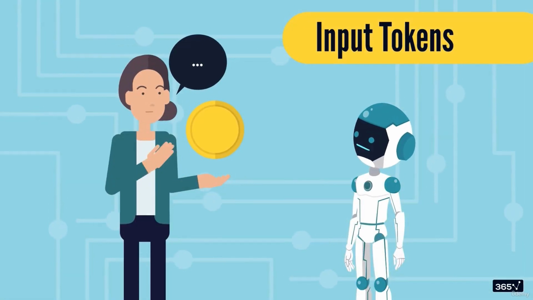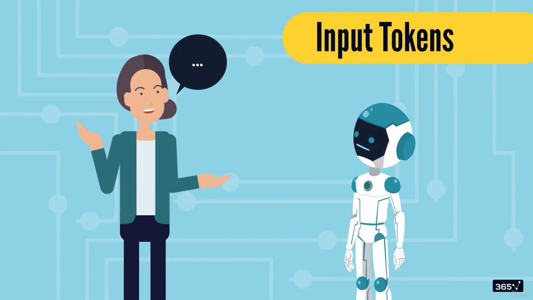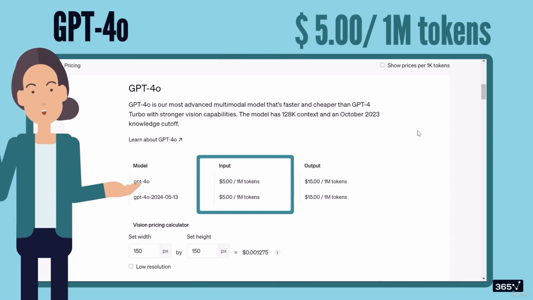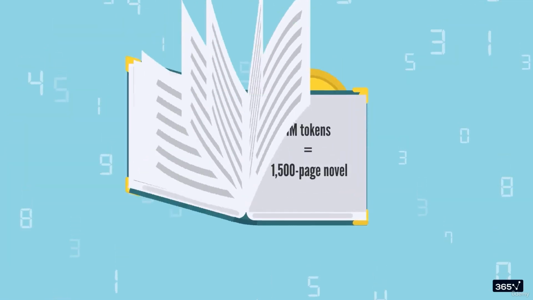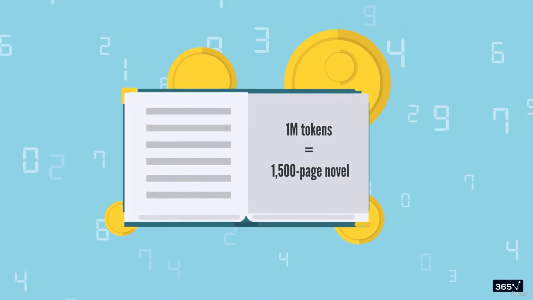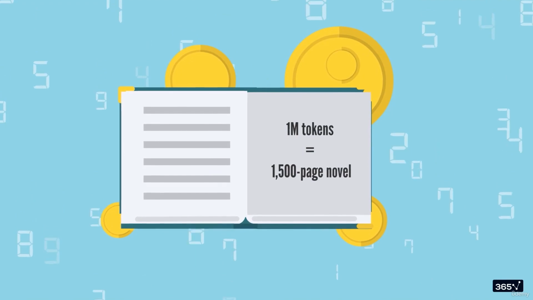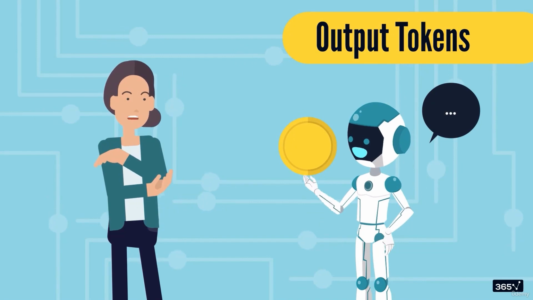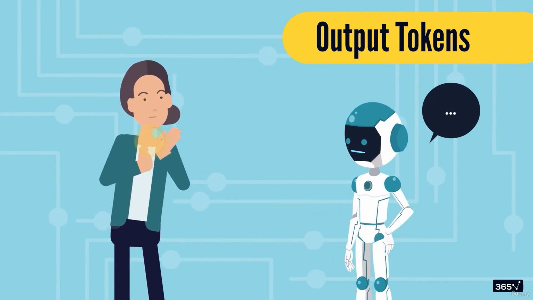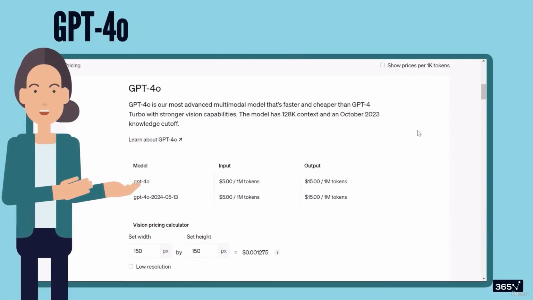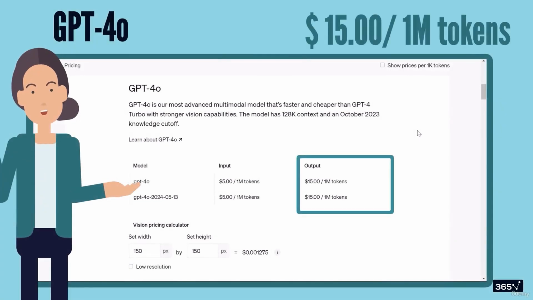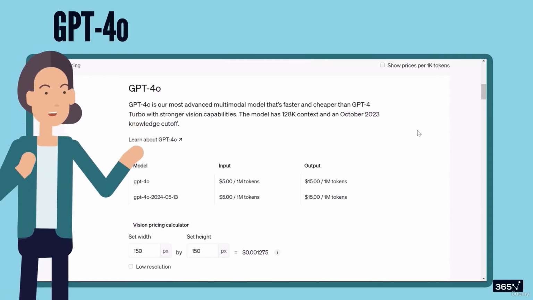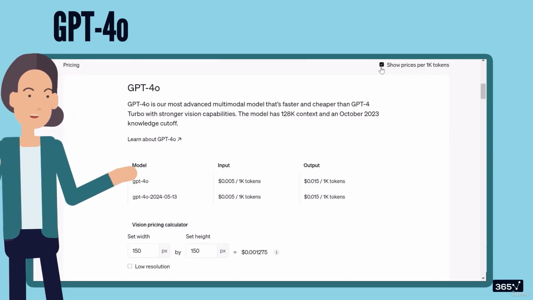Intuitively, input tokens are passed to the model as a prompt. As of the time of writing, you'll be charged $5 per million tokens. This is quite a low price considering a million tokens amount to approximately a 1,500-page novel. In contrast, output tokens are returned by the language model as a response. They're priced a bit higher, at $15 per million tokens. If you find it more convenient, you can display the same price per 1,000 tokens instead.